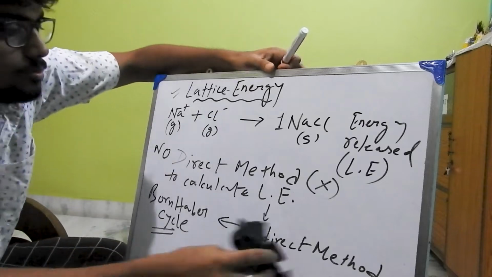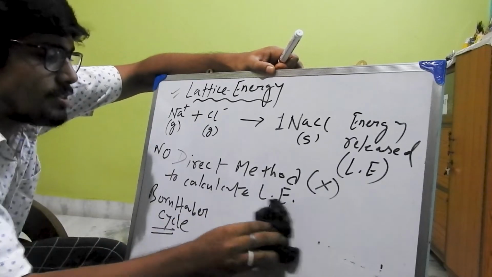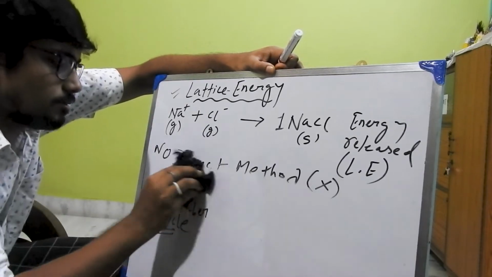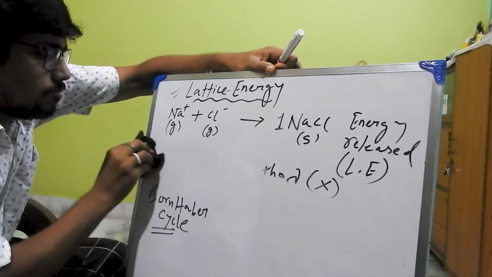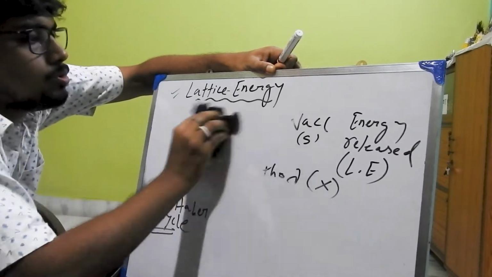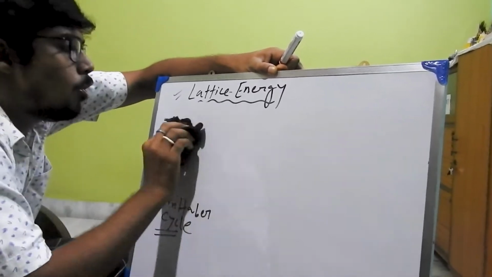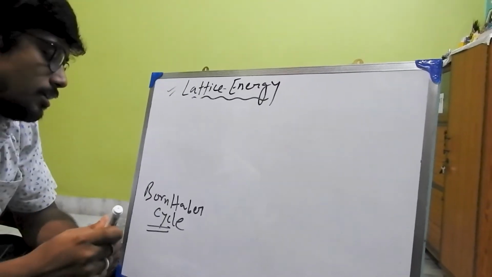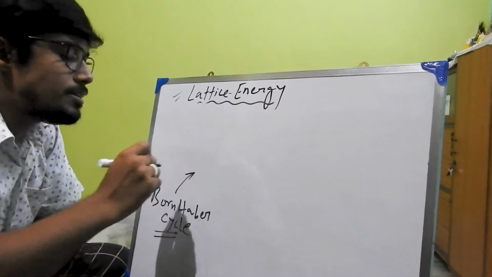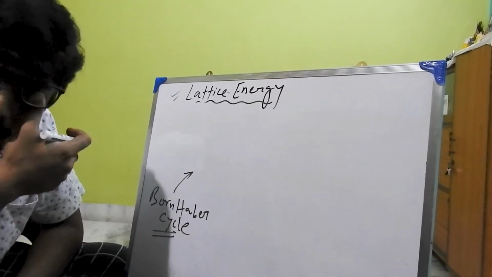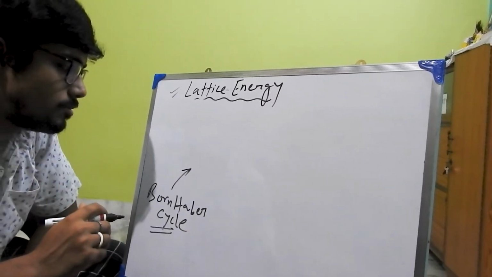So what is the Born-Haber cycle? We all go through the Born-Haber cycle, but we don't know why this Born-Haber cycle is used in our syllabus.